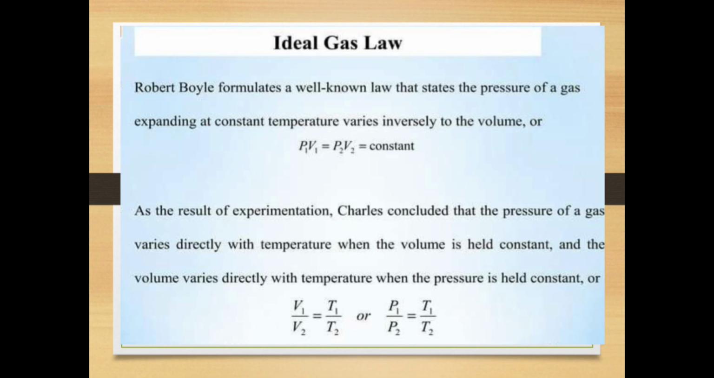As a result of experimentation, Charles concluded that the pressure of a gas varies directly with the temperature when the volume is held constant, and the volume varies directly with temperature when the pressure is held constant. V1 divided by V2 equal to T1 divided by T2, or P1 divided by P2 equal to T1 divided by T2.